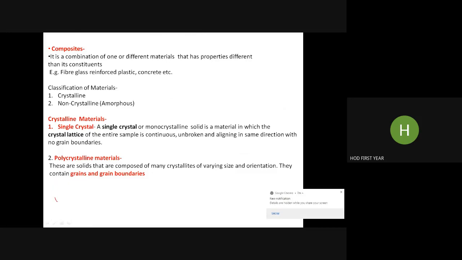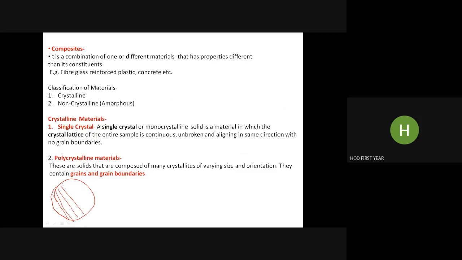See, so a single crystal will look like this. This is a small part of a single crystal. Suppose this is a BCC crystal. It has a body-centered cubic crystal structure. So all BCC lattices are aligning in one and the same direction.